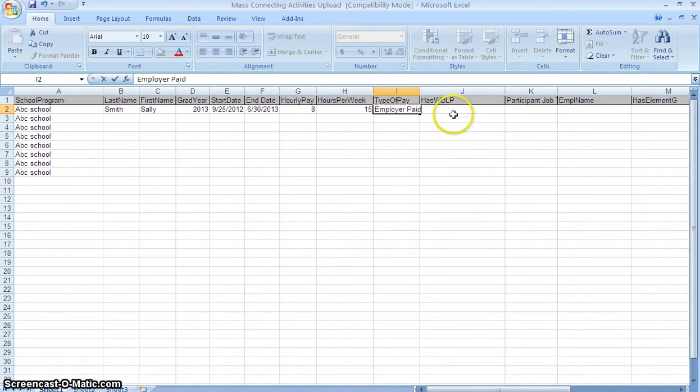Does she have a work-based learning plan? And you also have a few choices there. You can say yes, yes pen and paper, yes in Word, no, or pending. I'm just going to say yes. The job title, let's see, she's an assistant. And she works at ABC.